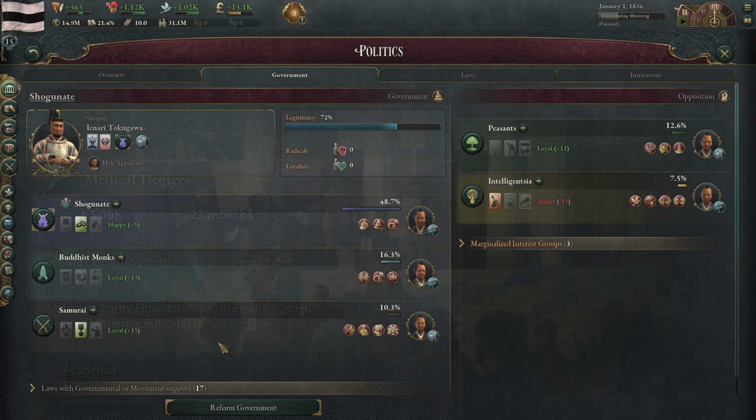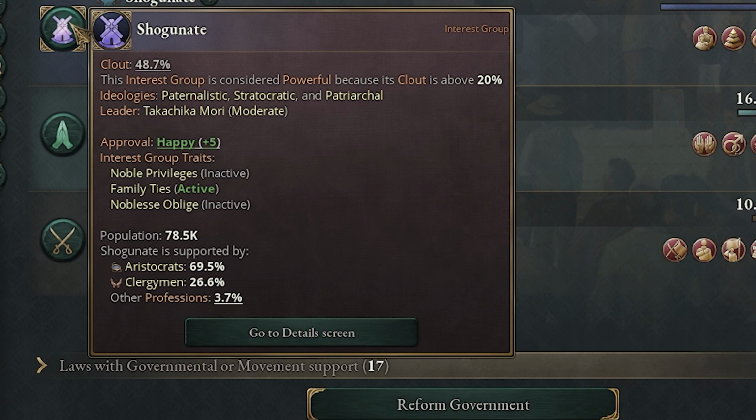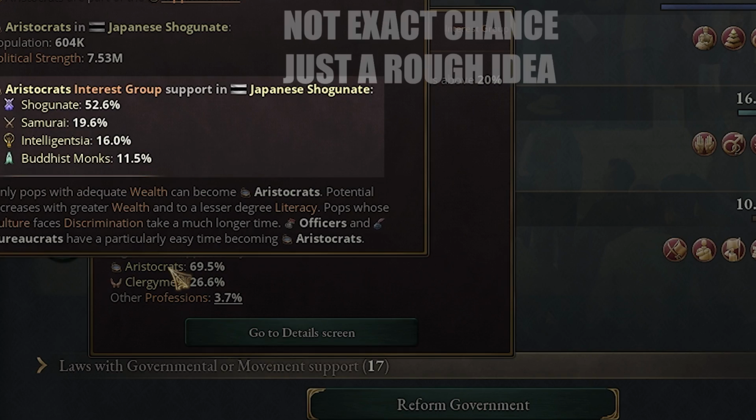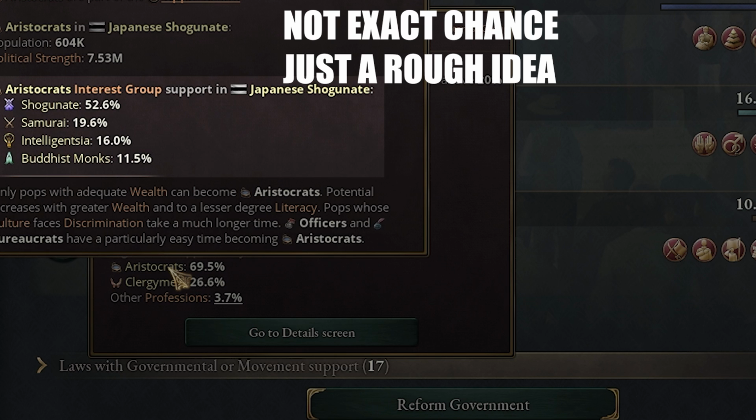Also looking ahead, you need to figure out what buildings you want to build, and the best way to do that is to look at each of your interest groups. So for example, the shogunate and the leading interest group we want to take a look at the aristocrats, and we can see they have a 52% chance. So every time a new aristocrat gets this job, they have a 52% chance of becoming a shogunate.